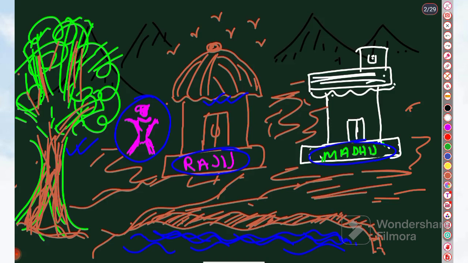So now you tell me, I'm asking one question. Suppose another person's name is Radha, a very popular name.